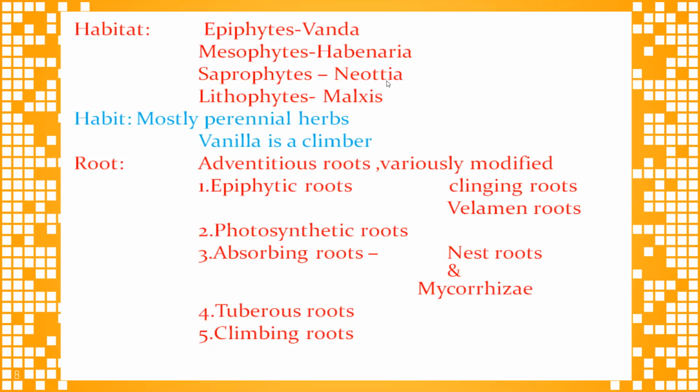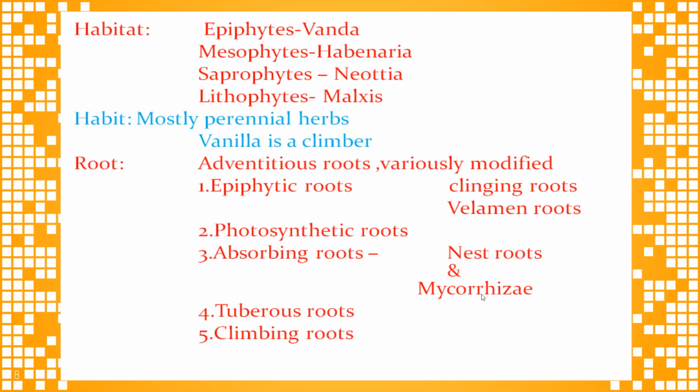Most species produce fleshy roots, and some have corms or bulbs. In the terrestrial forms and epiphytic orchids, the internodes are often swollen, which serves as a storage reservoir of food. There are photosynthetic roots, absorbing roots, nest roots, and mycorrhiza.